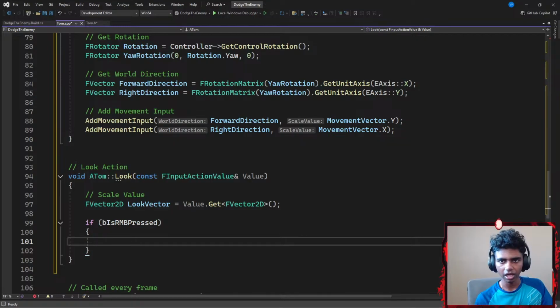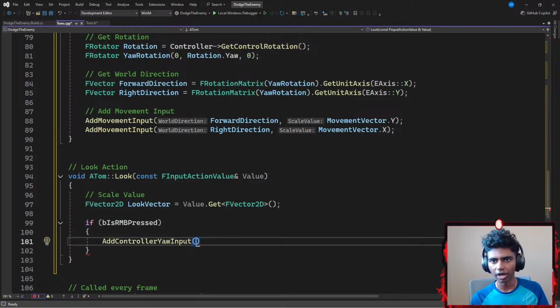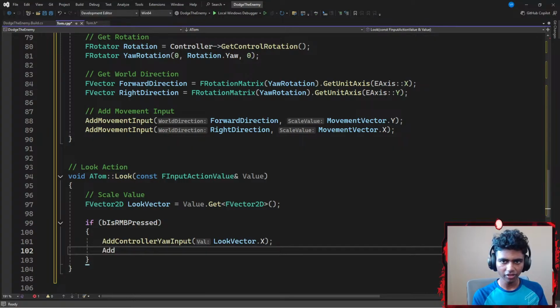So let's see, I'm going to go with add controller. Let's go with add controller because my mouse is basically a controller. Your input is in charge of moving in the x-axis, so I'm going to go ahead and require a scale value of my look vector dot x, and then I'm going to go ahead and end this with a semicolon. And then let's add another controller, so I'm going to go with add controller. This time I'm going to go with something like pitch input, which requires again a look vector. I'm going to go with look vector's y-axis, ending with a semicolon.